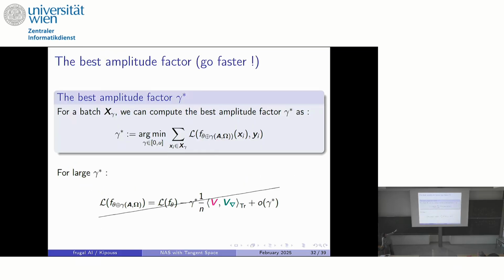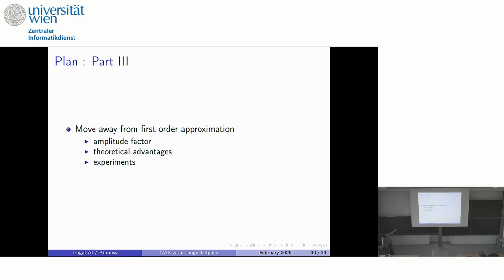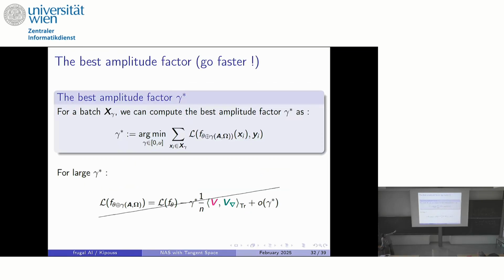Gamma star, it's here. So with an amplitude factor, you can set the best amplitude factor as the one which decreases the loss the most on a given batch. So for example, you start with a little gamma, you increase it, you see how the loss behaves. You know that close to 0, it will decrease the loss. So you continue increasing gamma, and once the loss re-increases, then you stop and you have your best amplitude factor.